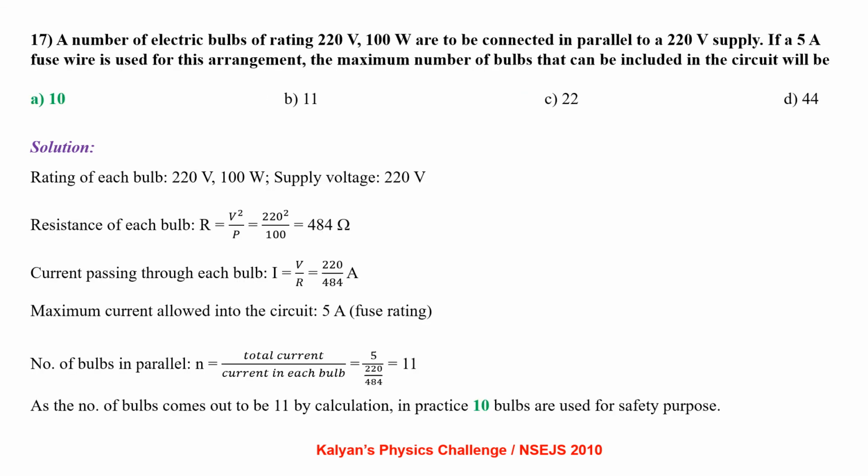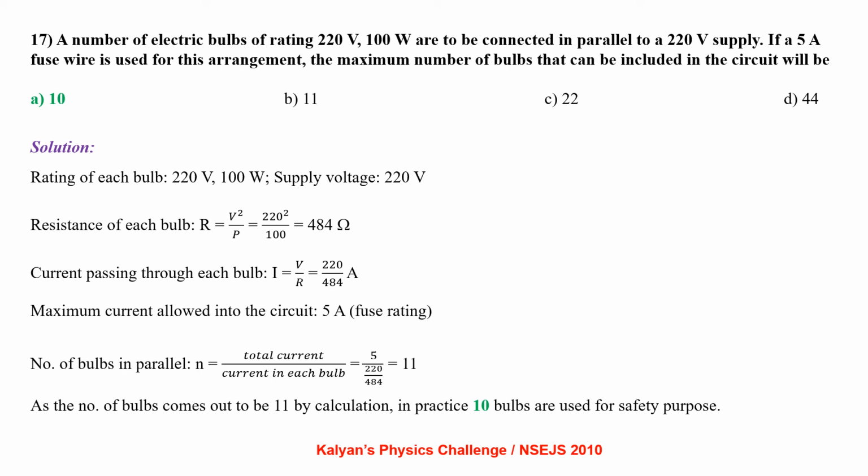A number of electric bulbs of rating 220 volt 100 watt are to be connected in parallel to a 220 volt supply. If a 5 ampere fuse wire is used for this arrangement, the maximum number of bulbs that can be included in the circuit will be? Rating of each bulb is 220 volt 100 watt. From there we can find the resistance of the bulb, R equal to V square by P, which comes out to be 484 ohm. The supply voltage is 220 volt.